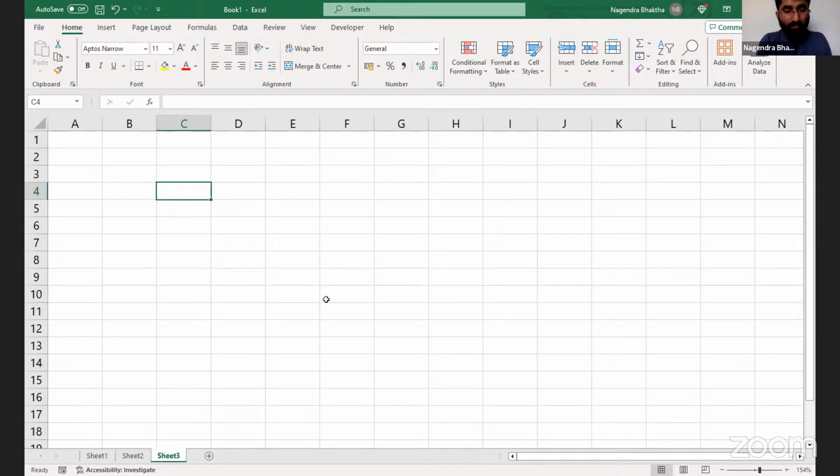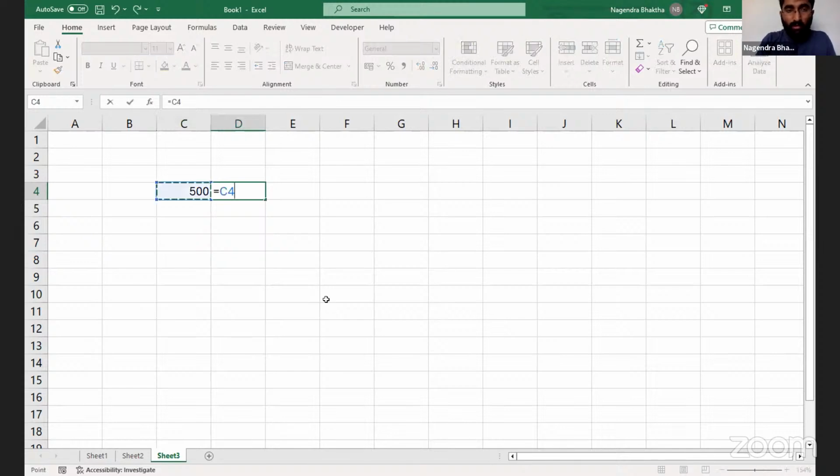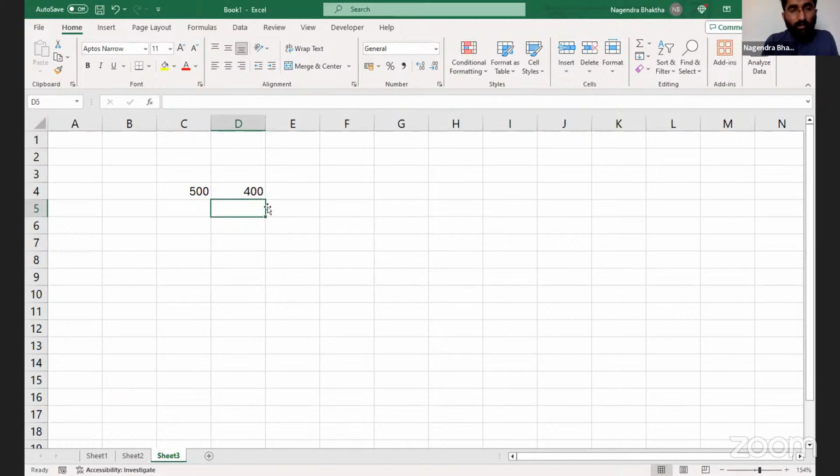What happens? See, for example, I got 500 rupees. What I'll do is equal to this minus this into 20%. Out of 500 rupees, I will save 100 and I will spend only 400. I gave this 400 to you.